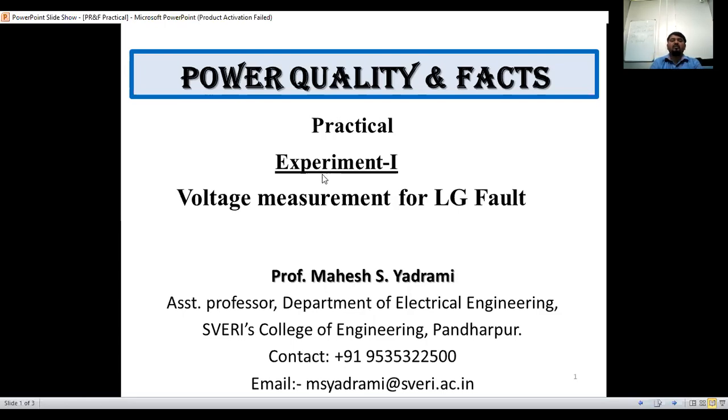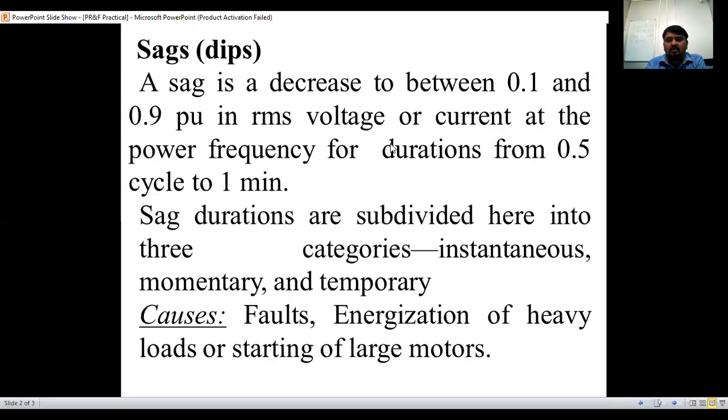That is experiment number 1, voltage measurement for line to line and line to ground fault. Line to ground fault we will consider today, or line to line, anyone we will consider here. So what will happen if the line to ground fault occurs? Voltage sag is nothing but the voltage starts to decrease. If the load increases, the current will increase and voltage will decrease. All of you know that characteristic of the power system. How the sag is going to occur and all the things we will discuss in the theory part.